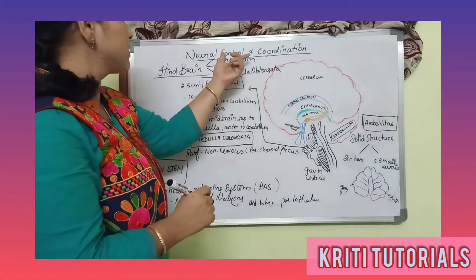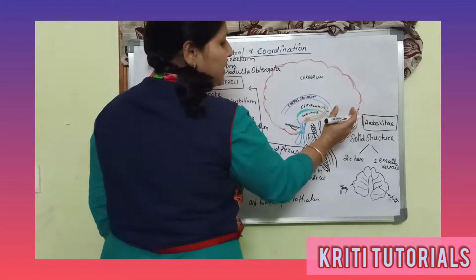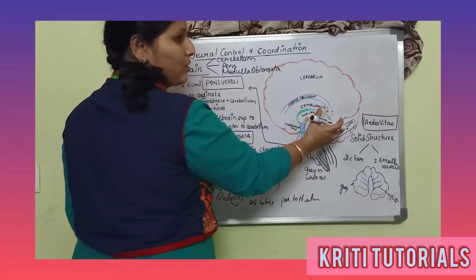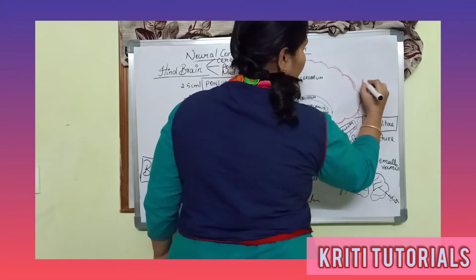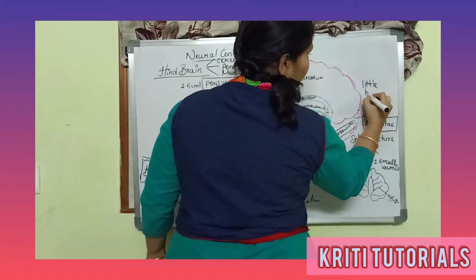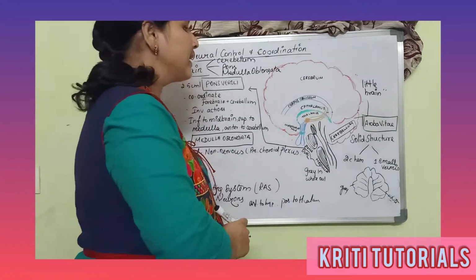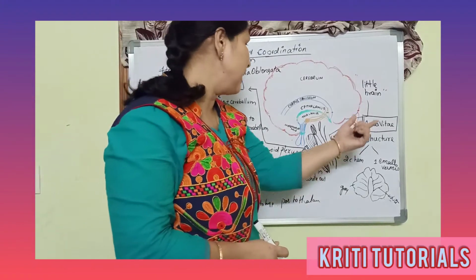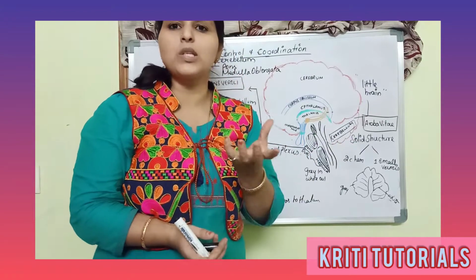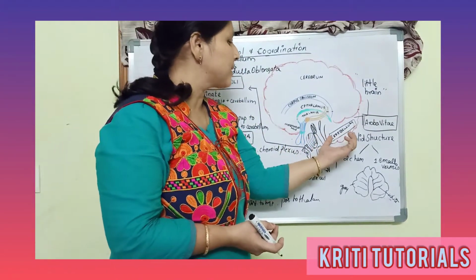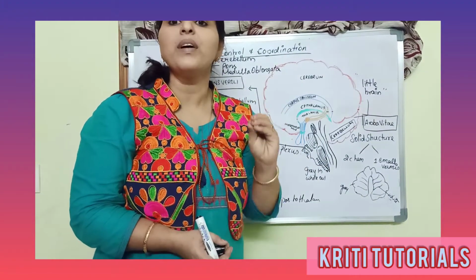So coming to the first part, the cerebellum. It is the second largest part of the brain, and it is called the little brain. Hence, the cerebellum is called the little brain. The cerebellum is solid in nature, and it is made of three lobes.